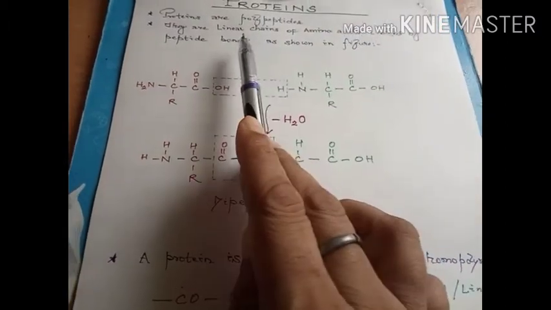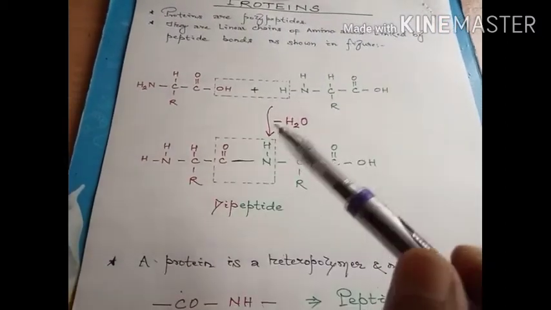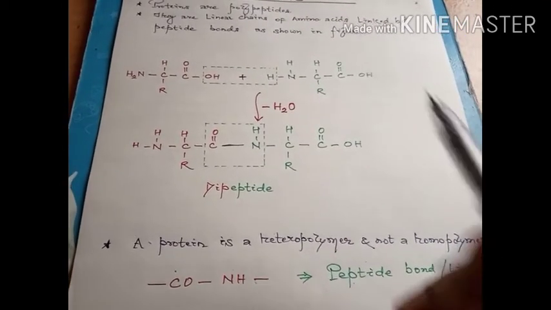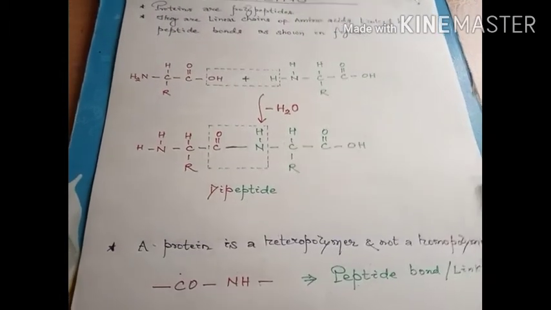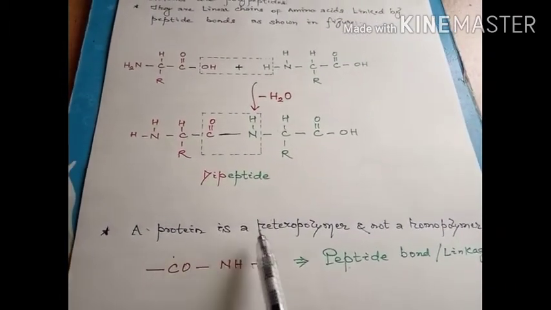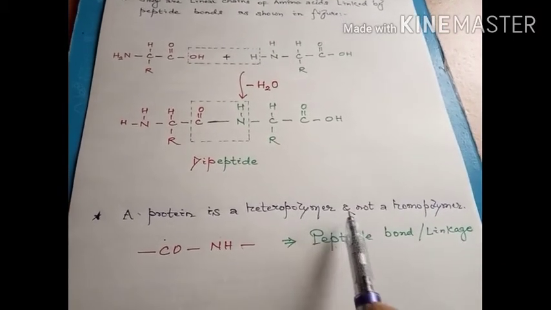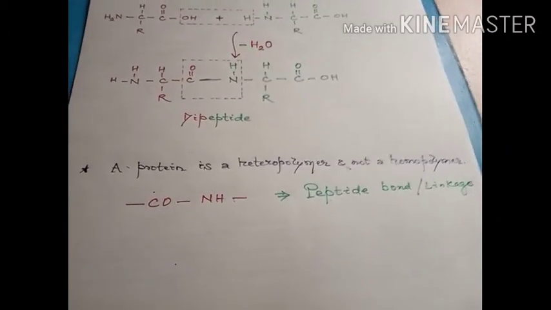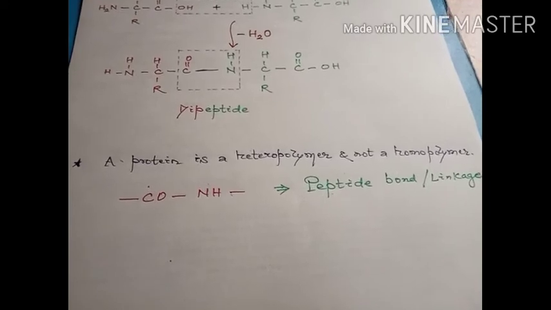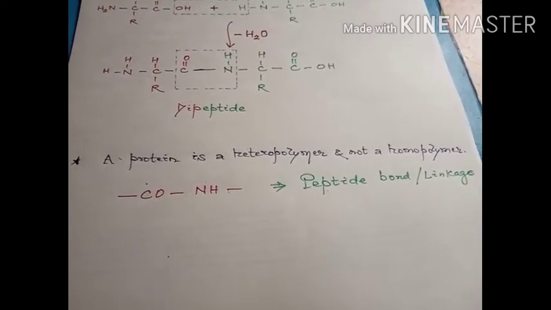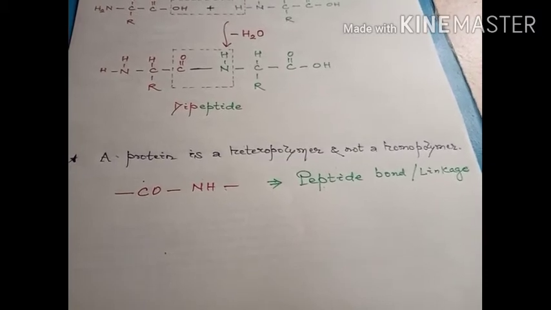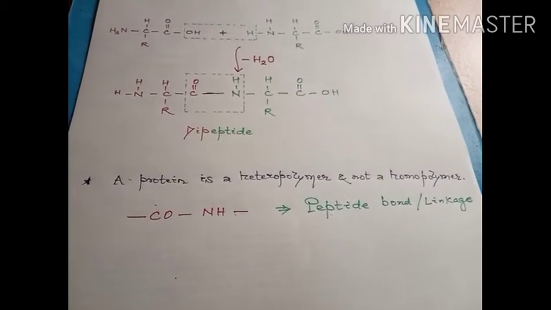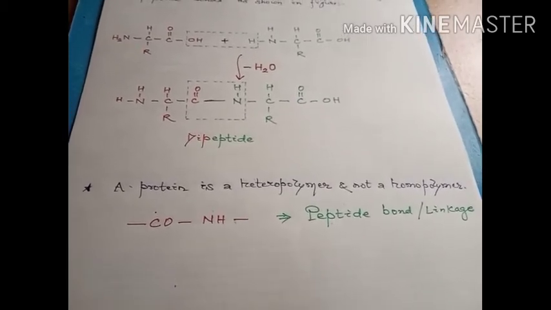The word poly means more than one, and a polypeptide may be a chain of amino acids. We can say a protein is a heteropolymer, not a homopolymer. As we have discussed, there are about 20 types of amino acids, so a protein is a heteropolymer, not a homopolymer. It means it is made up of more than one type of amino acid linked in sequence.